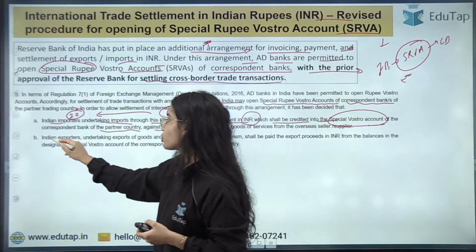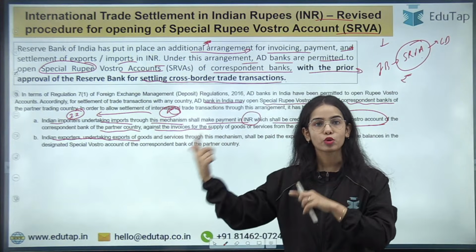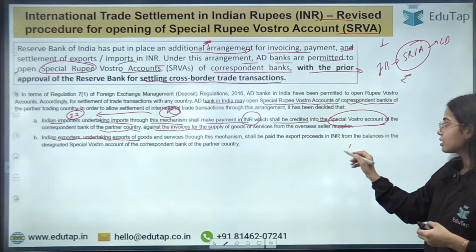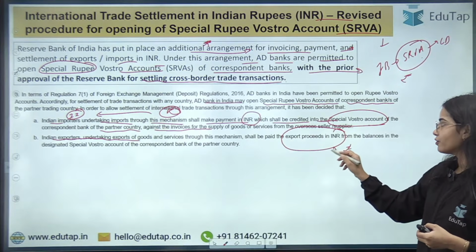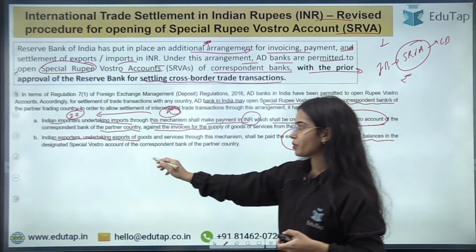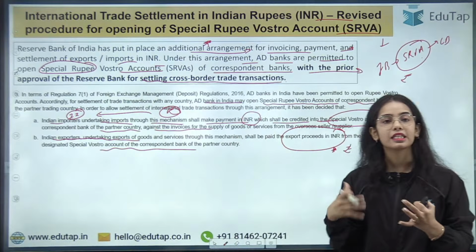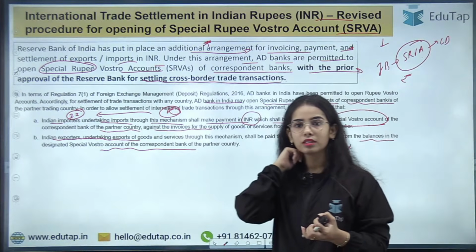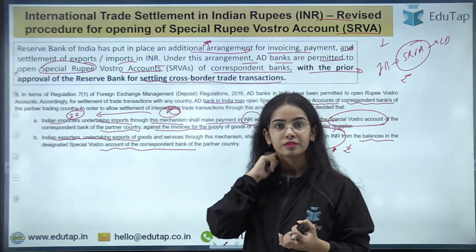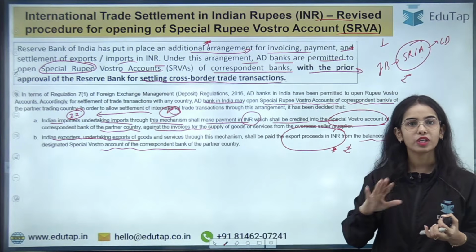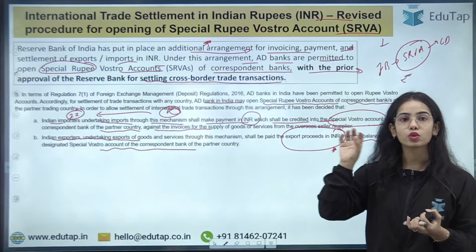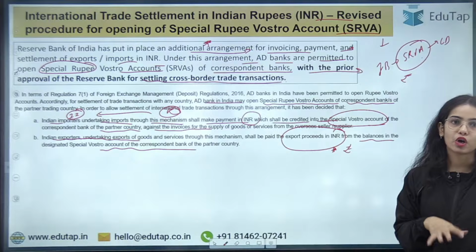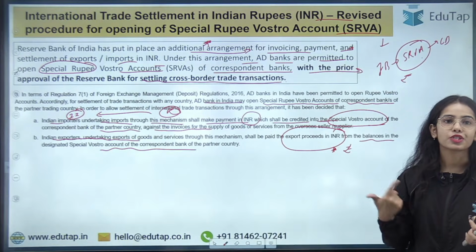Now Indian exporters doing exports to the partner country will get the payment from the special rupee Vostro account in rupees. So export proceeds in INR will be given from the balance in the special rupee Vostro account. Whatever money is left in the account can be invested in India in different areas. The correspondent banks of the partner countries open their special rupee Vostro accounts with Indian banks, as the settlement is happening in INR.